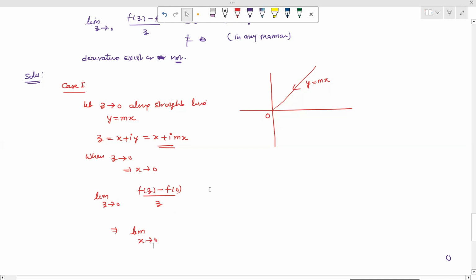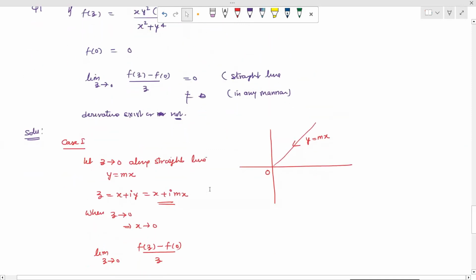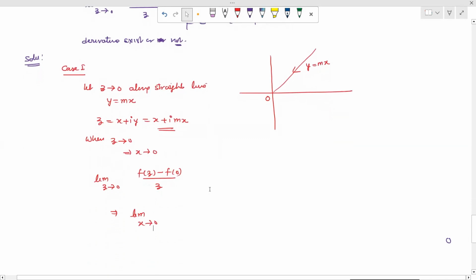So the value of f(z) is defined as x y square into x plus iota y. So we write down as x y square into x plus iota y. So we also replace this y directly by mx. So we write down in this step.